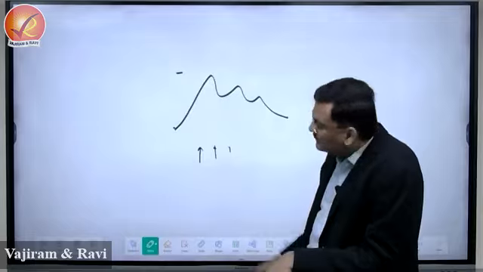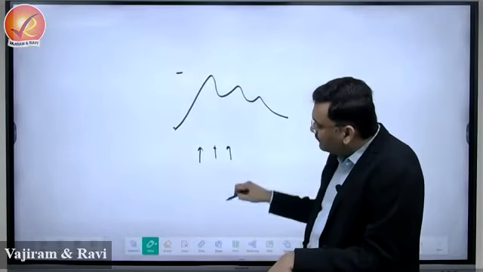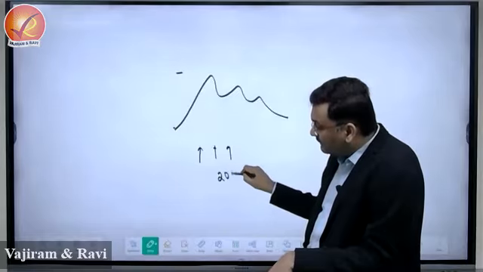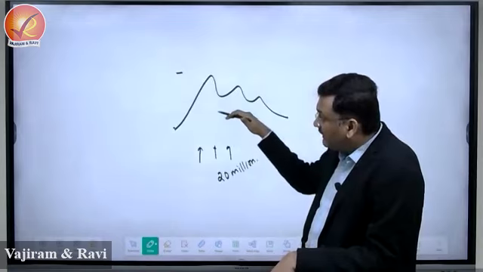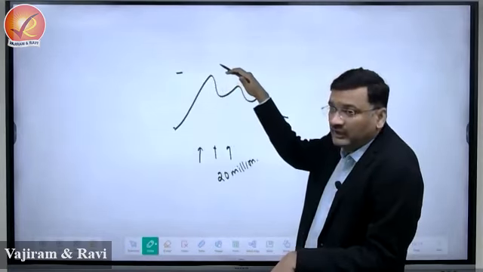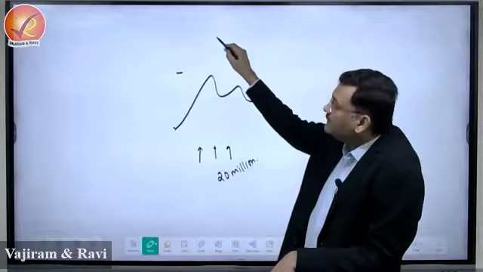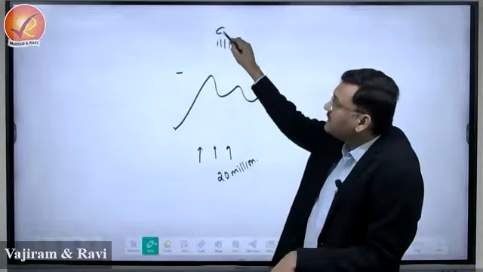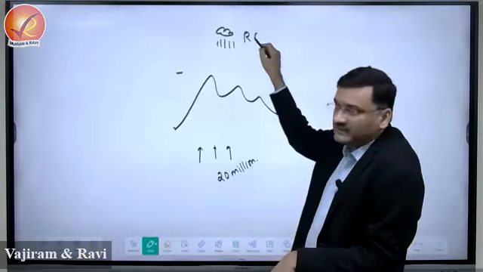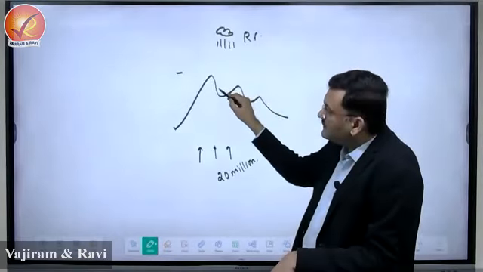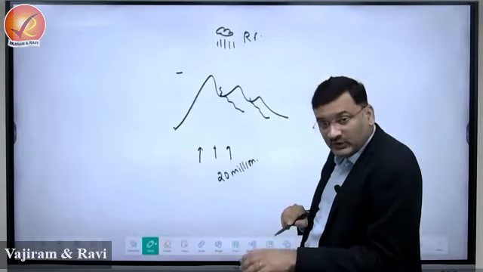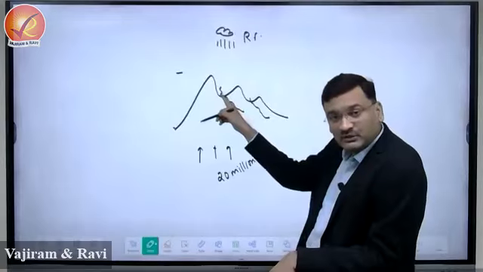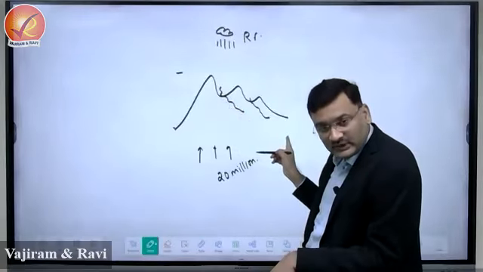Assume this endogenetic force has operated for 20 million years, and the height of the mountain went on increasing. Now this region has also experienced rainfall. Once there is rainfall, the water will flow down, because there is height, the rivers will originate and flow into the ocean, right?